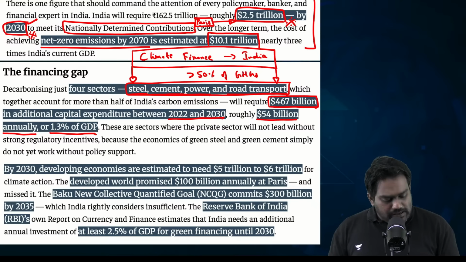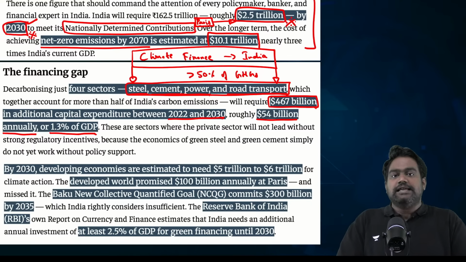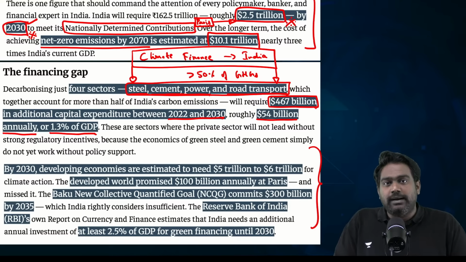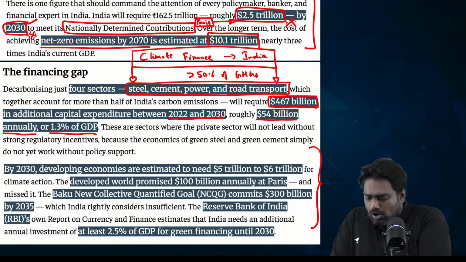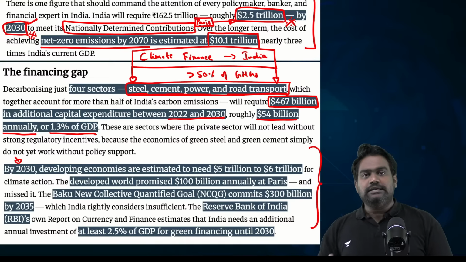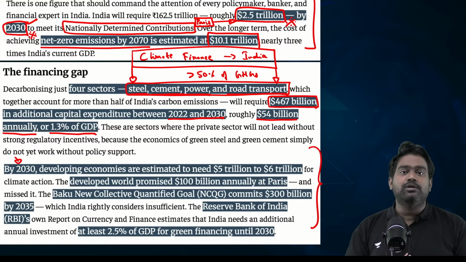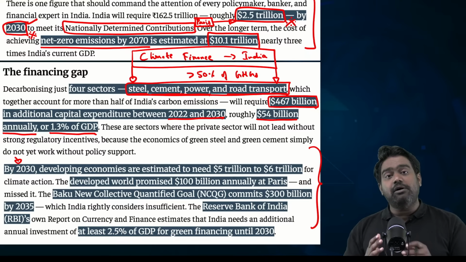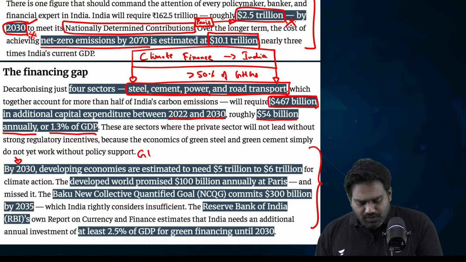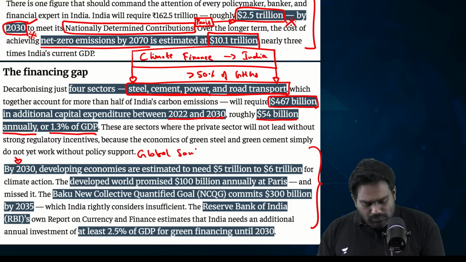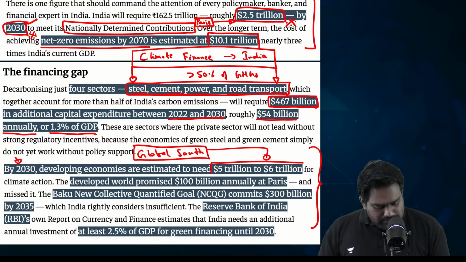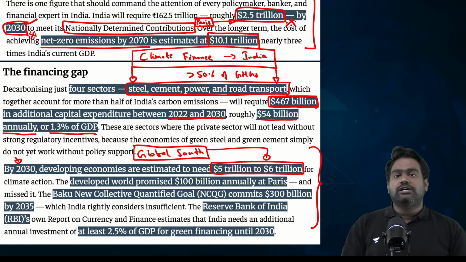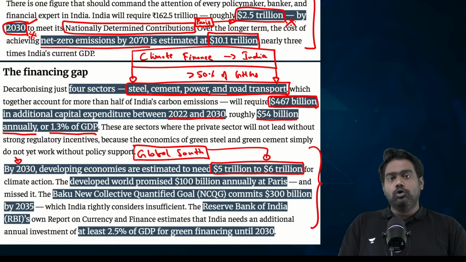So, can India really afford this finance, this amount of capital that's required? Can India really raise this realistically? Now, according to the IPCC, the Intergovernmental Panel on Climate Change, and UNEP reports, by 2030, developing countries of the global south would require around $5 to $6 trillion. But if you look at the commitments made by developed nations of the global north, there is a huge mismatch.